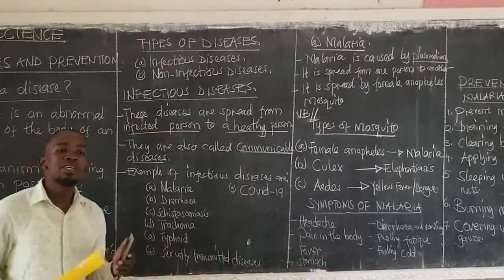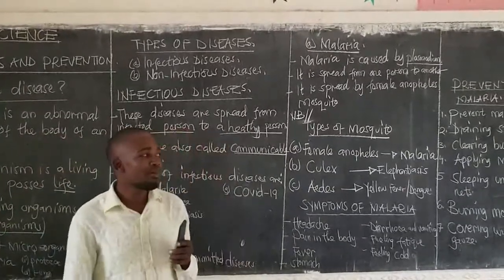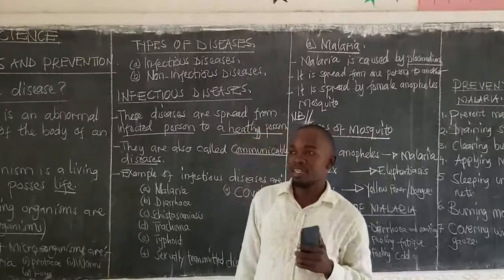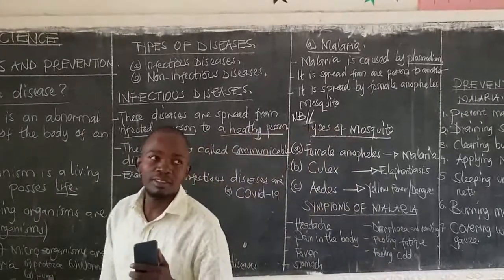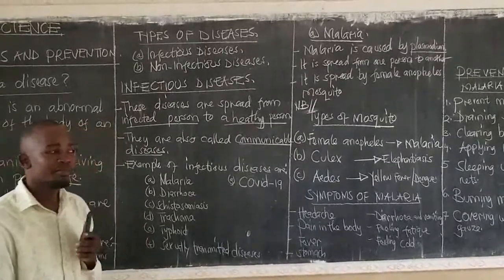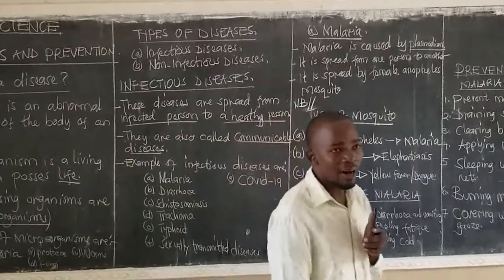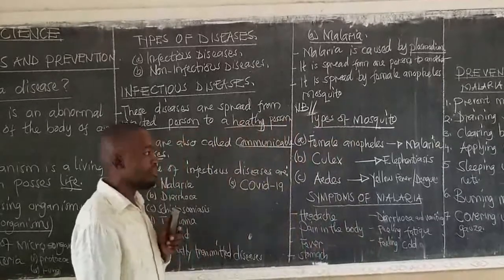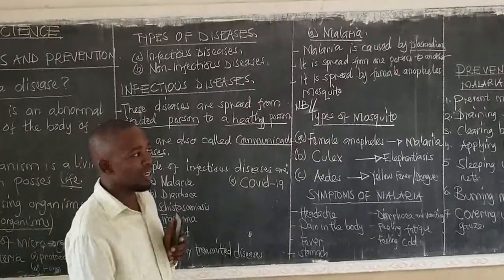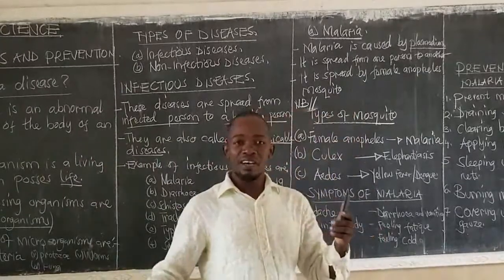COVID-19 can be prevented. We can protect ourselves from COVID-19 by doing what? By practicing social distance, by washing our hands using soap and running water, by sanitizing the surfaces, by sanitizing our hands regularly. We are supposed to avoid gatherings and groupings. We are supposed to avoid traveling.